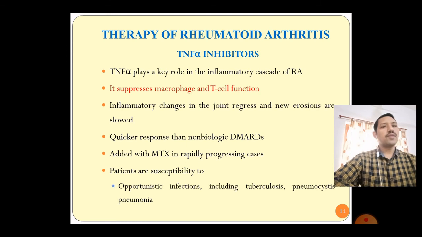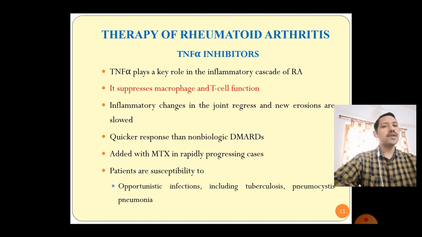With the TNF alpha inhibitors, if we add DMARDs, the response is increased, and TNF alpha inhibitors alone have a quicker response than the previous non-biological DMARDs.